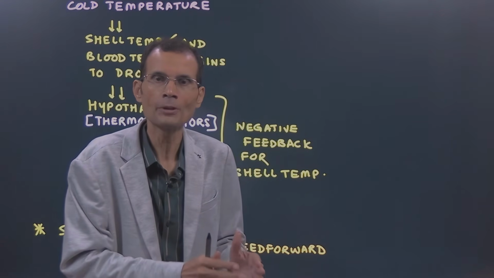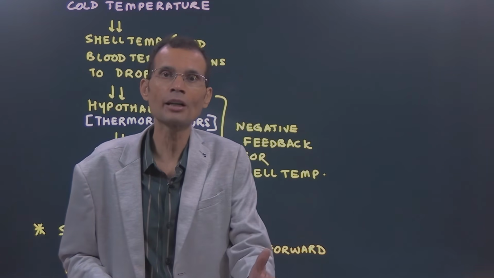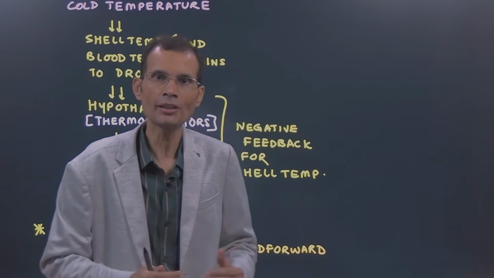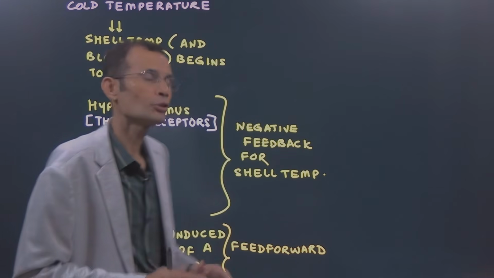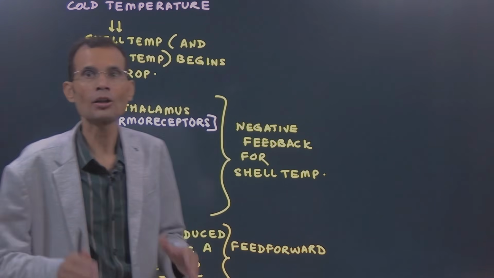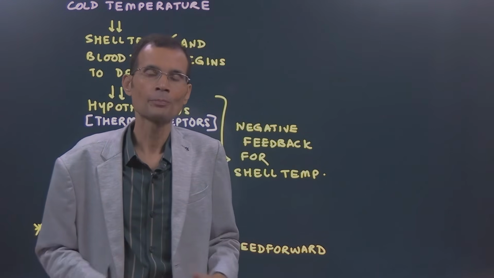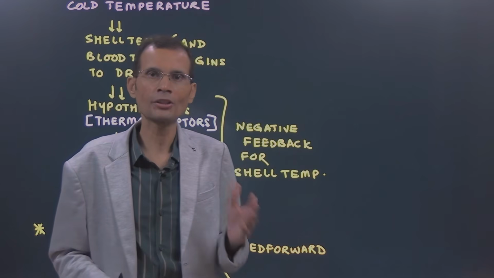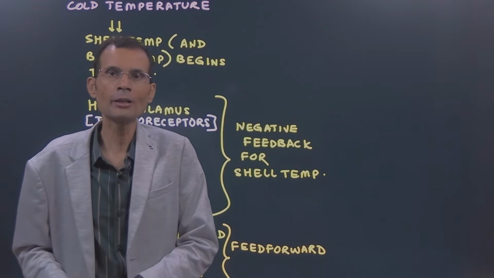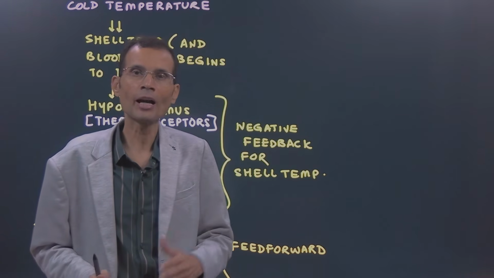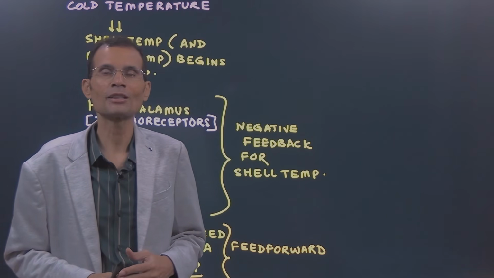Before it could drop, the action was taken, and that is what is called a feed forward regulation. In anticipation of some change, action is taken by the controller, and that's called feed forward. So far as the core temperature is concerned, we can call this shivering a feed forward regulation, and therefore homeothermy or temperature regulation can be called feedback feed forward or negative feedback feed forward. Negative feedback for the shell temperature, feed forward for the core temperature. That was the explanation for this particular statement.